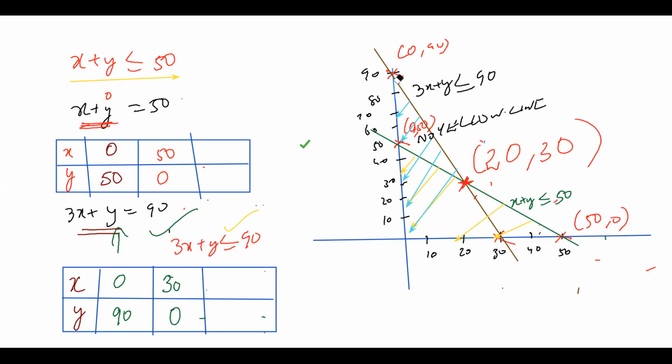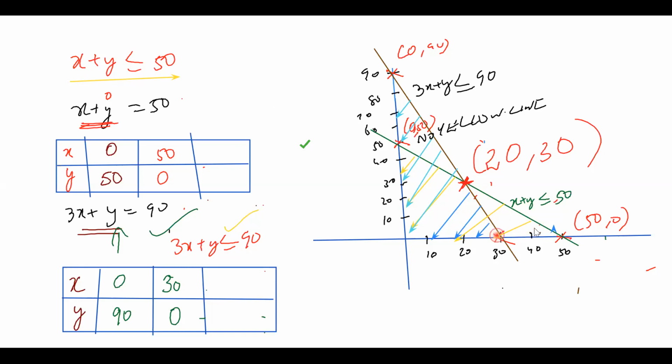Let me just draw the blue line here for your understanding. Is there any blue line in this position? It is inward, right? Correct? There is no blue line here also, which means we got 4 corner points.